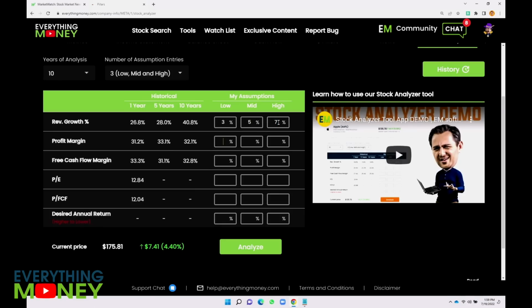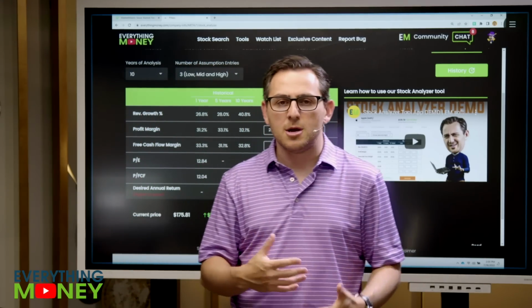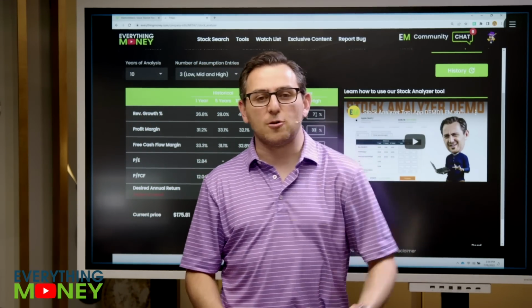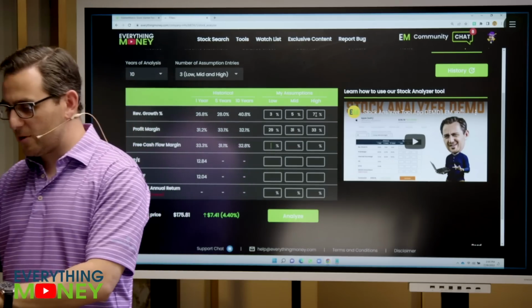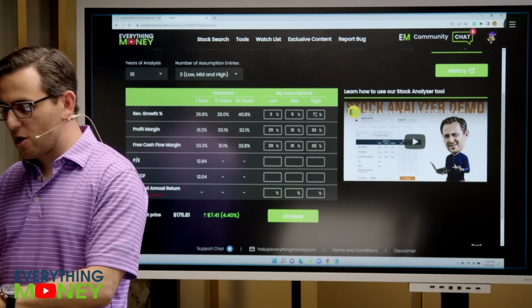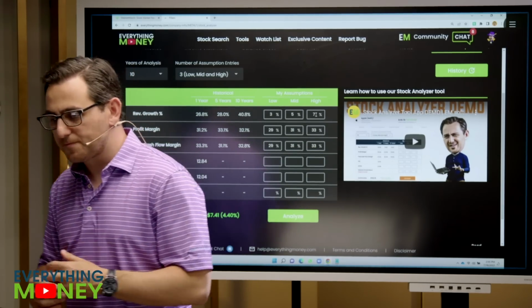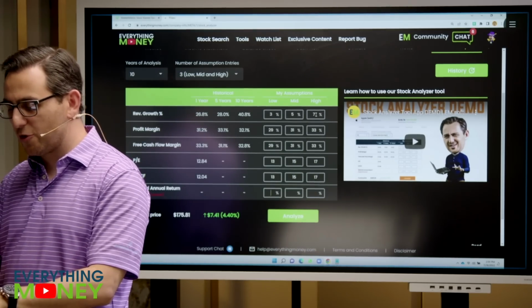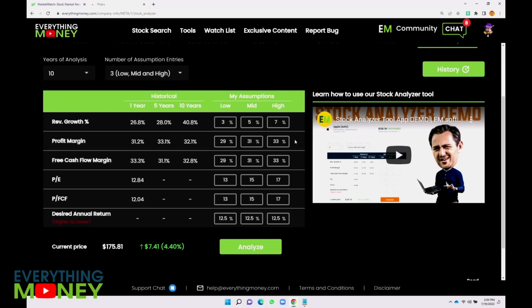Profit margin. Now, profit margin might contract a little bit. Let's go 29, 31, and I'm going to go 33%, just in case they manage to do some other things in the metaverse and really increase their margins, especially when they stop investing so much in the metaverse going forward. Free cash flow margin, I'm going to do the exact same thing, because over long periods of time, that should be the same. PE, I'm going to go 13, 15, and 17, which is currently higher than their current PE. And for my desired return, I'm going to do 12.5%.